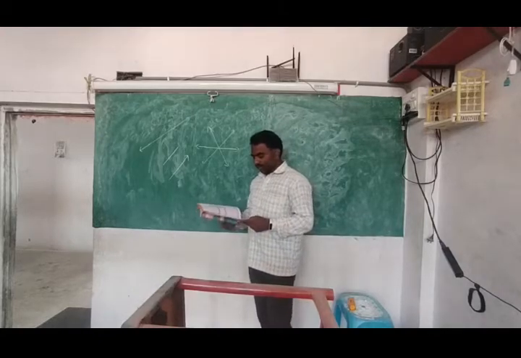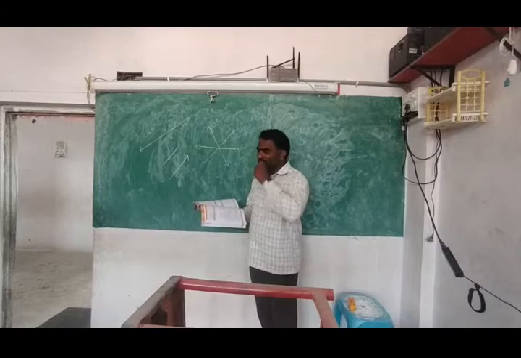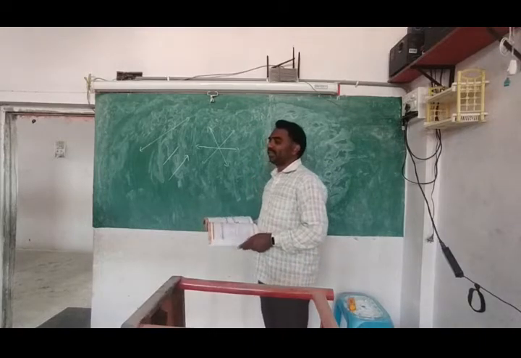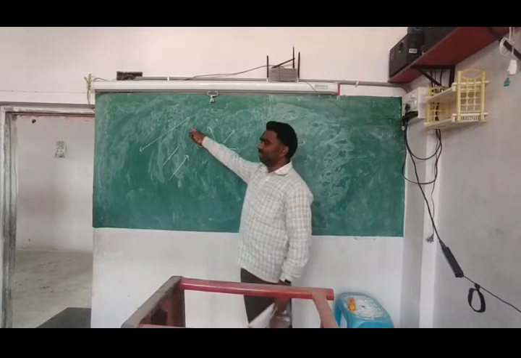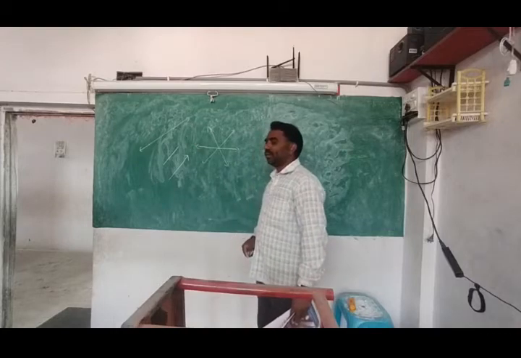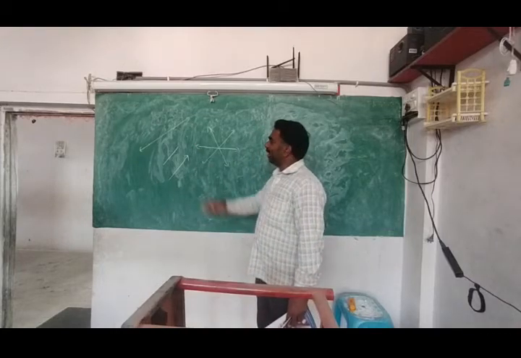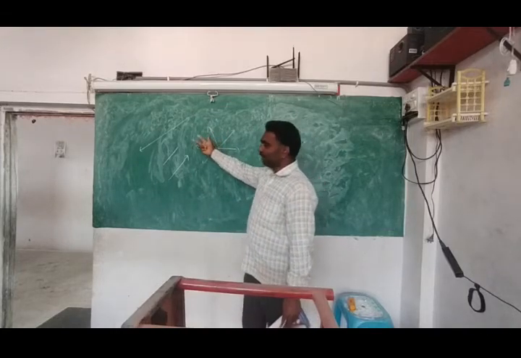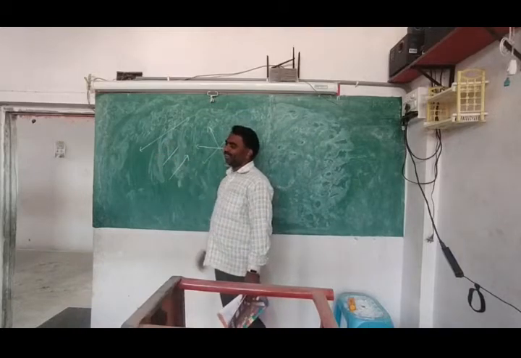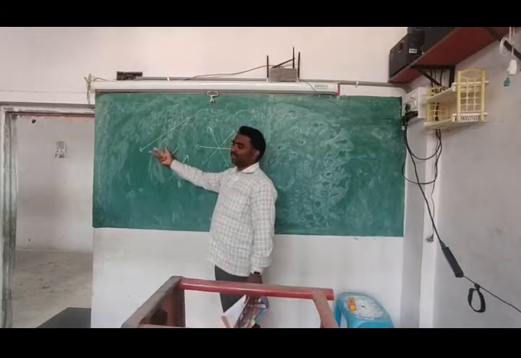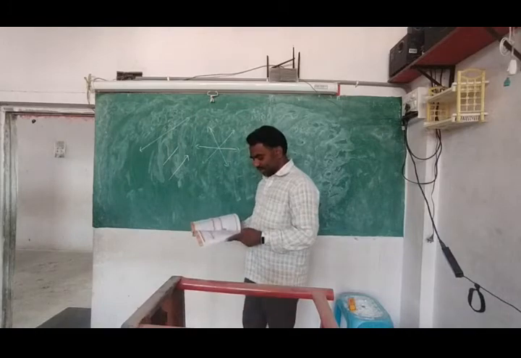Sixth one. True or false? A line has no endpoints. Line has no endpoints. False. Line has no endpoints, he is saying. Endpoints are there here. There are no endpoints in this. That's why it is true.